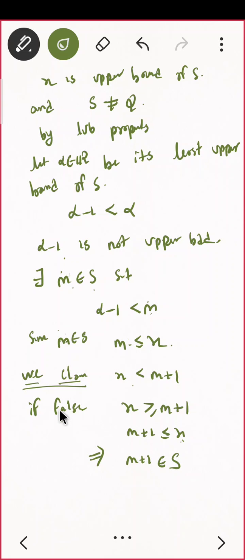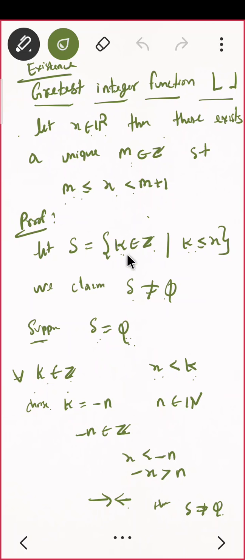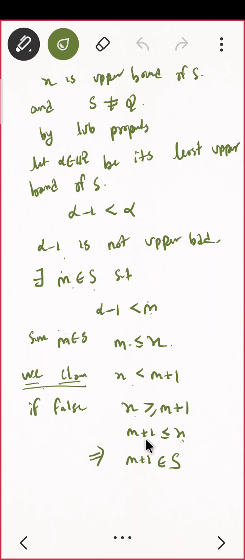Okay, I'll repeat once again. We want to claim x is less than m plus 1. Suppose not, that means x is greater than or equal to m plus 1. But what was my set S? S consists of all the integers which are less than or equal to x. My m plus 1 is also an integer, because I have considered m was in S. So m plus 1 is an integer and m plus 1 is less than or equal to x. That means m plus 1 belongs to S.